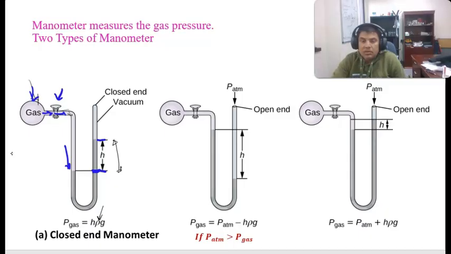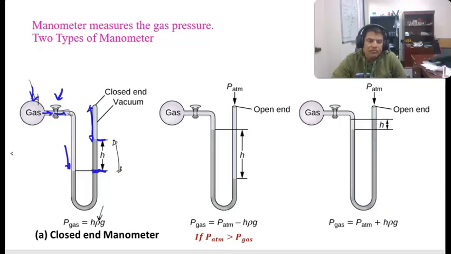But the manometer can be of two types. One is the closed end manometer, and in the closed end manometer you see that this is a vacuum, same as the barometer. But in the open end there is no vacuum, because at the open end you have atmospheric gases, atmospheric pressure. In the closed end, there is no effect of the atmospheric pressure, the only effect is gas pressure.